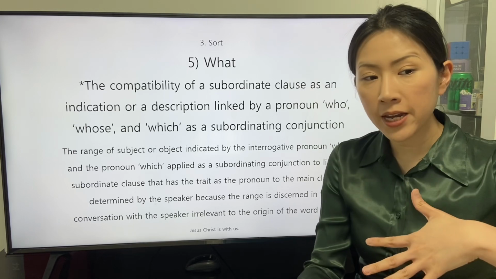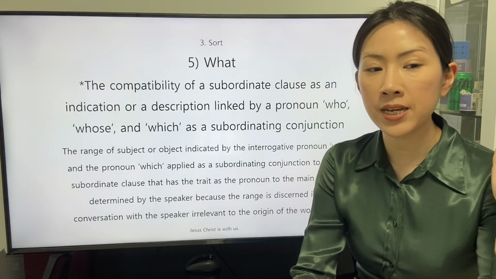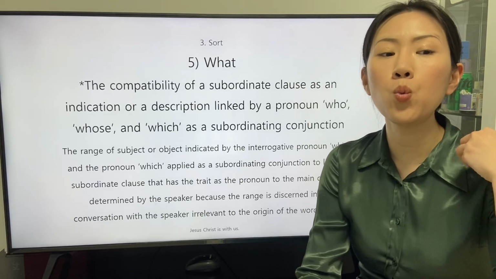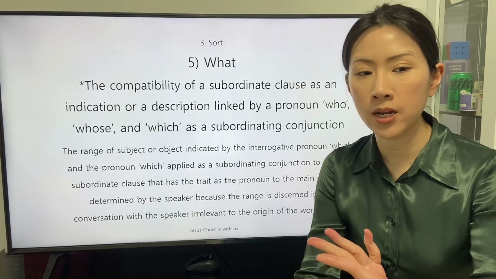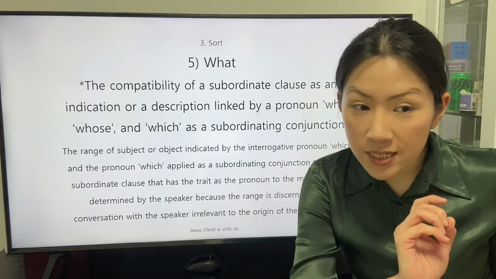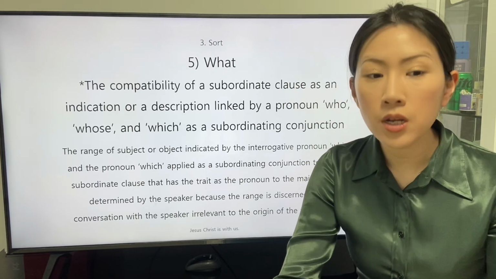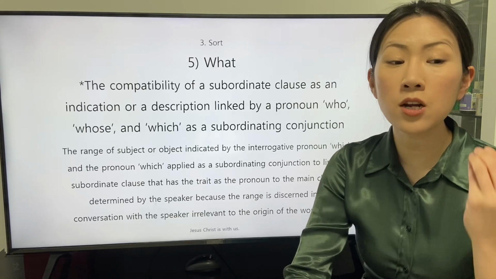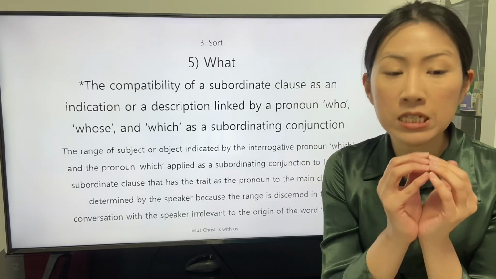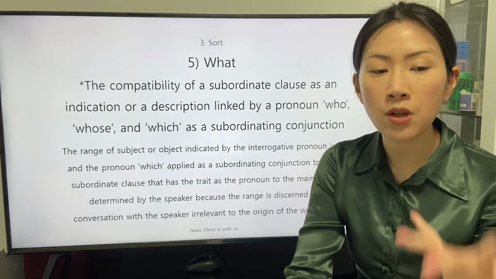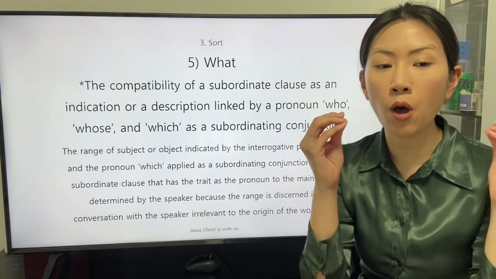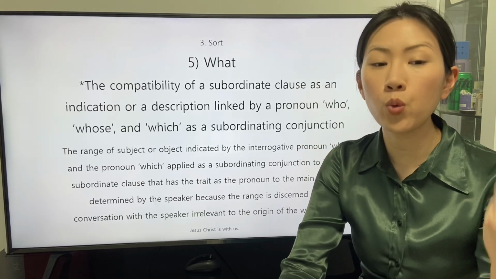The range of subject or object indicated by the interrogative pronoun which, and by the pronoun which applied as a subordinating conjunction to link the subordinate clause that has the trait as pronoun to the main clause, is determined by the speaker, because the range is discerned in the conversation with the speaker, irrelevant to the origin of the word which.